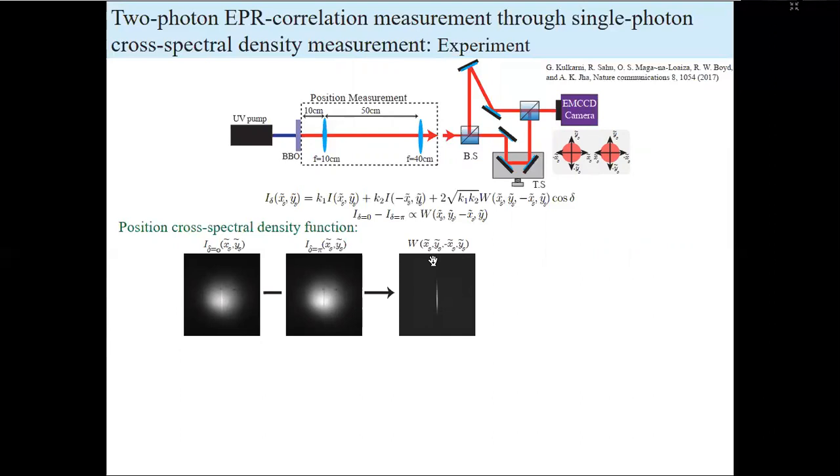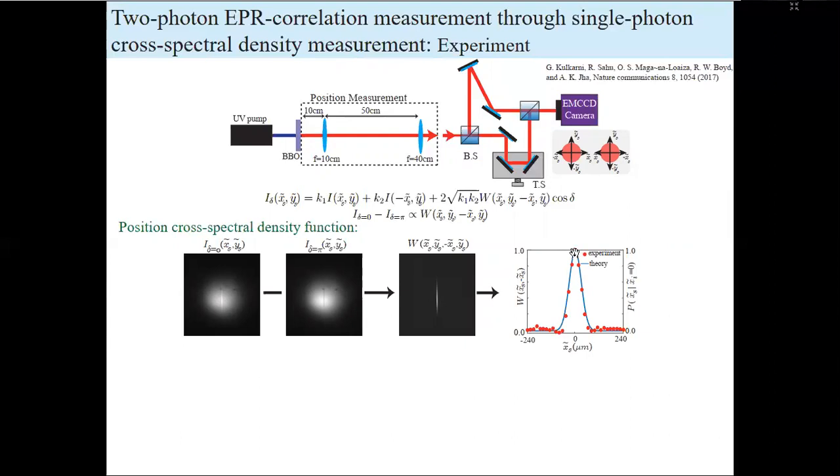Now, if we perform an integration along the y direction, we'll get the one-dimensional cross-spectral density function, which is the conditional position probability distribution, experimentally. And for comparison, we plot the theoretical conditional probability distribution. And this blue one is the theoretical curve, and it fits very nicely with the experimental data points.